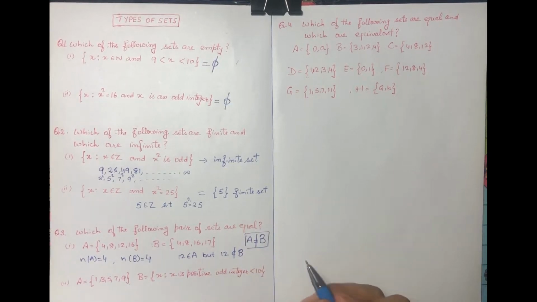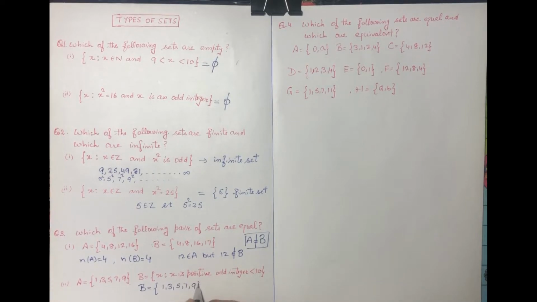Second question, A is equal to {1, 3, 5, 7, 9}. You can easily check what type of numbers these are: odd integers. And the B set is {x : x is a positive odd integer strictly less than 10}. So this is set builder form. Its roster form is, what are those odd integers strictly less than 10? 1, 3, 5, 7, 9.